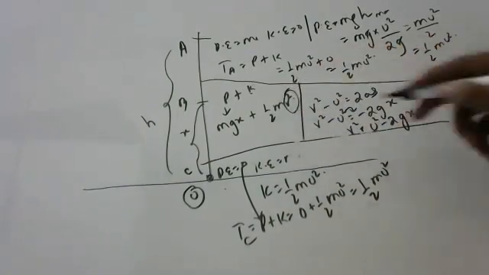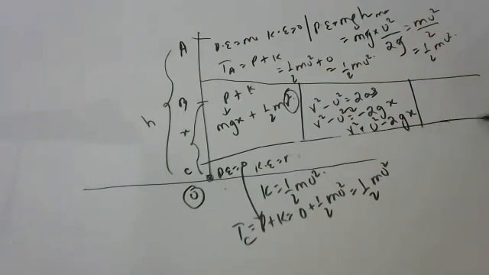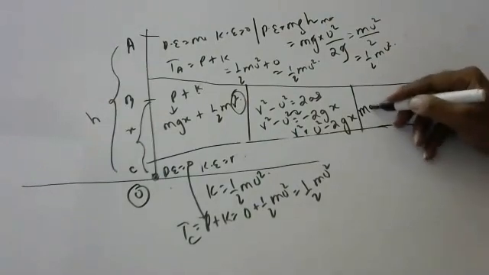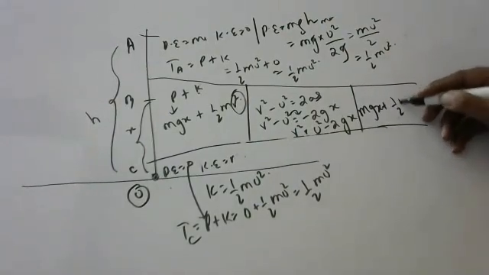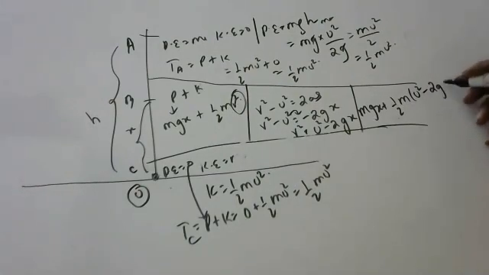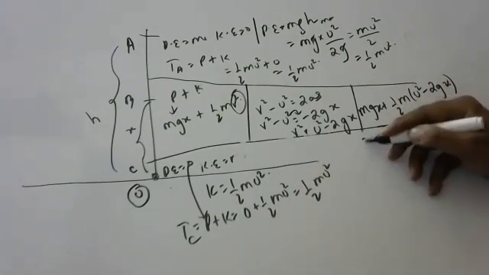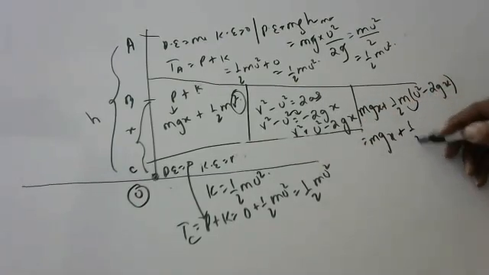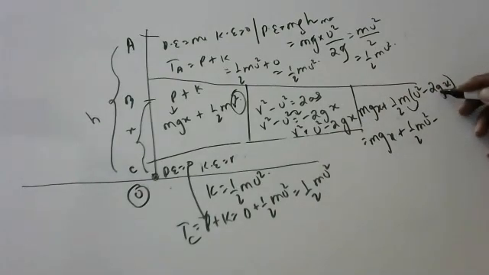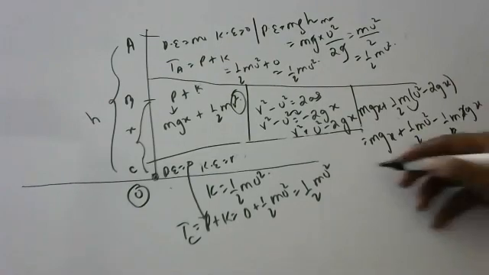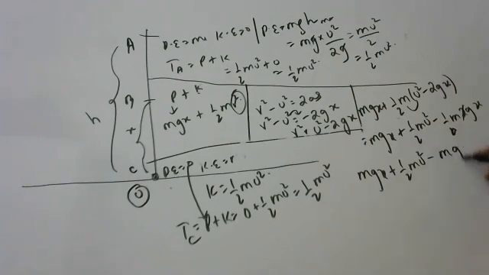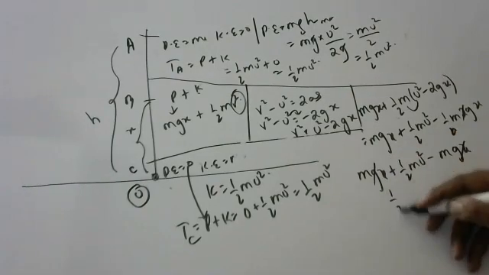So substitute here: mgx plus half m (u square minus 2gx). Writing mgx as it is, plus half m u square, minus half m into 2gx, the 2 goes. So mgx plus half m u square minus mgx; plus mgx minus mgx goes, leaving half m u square.